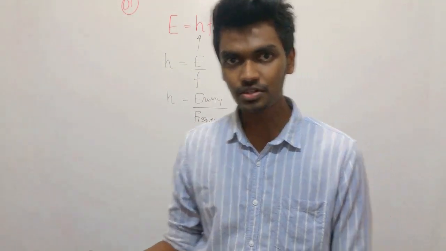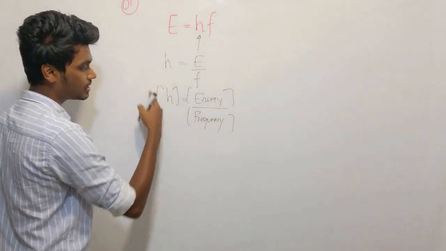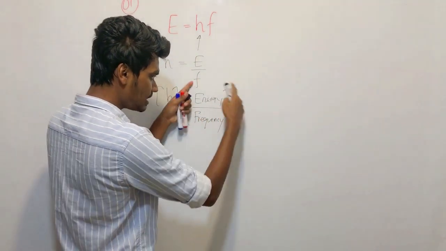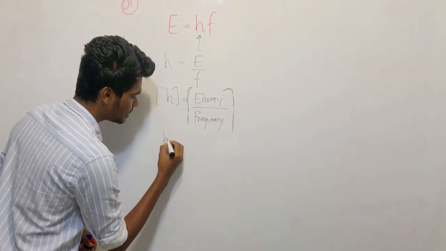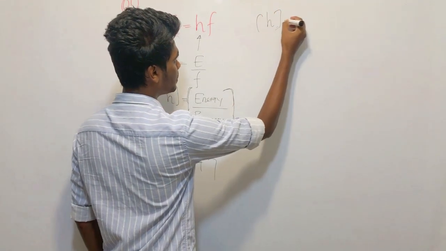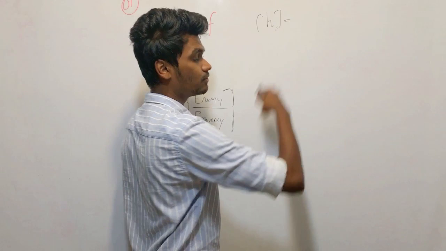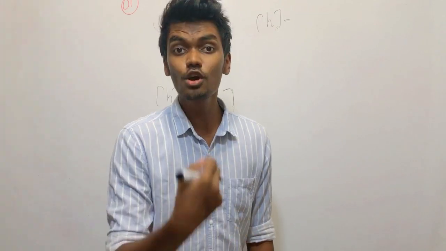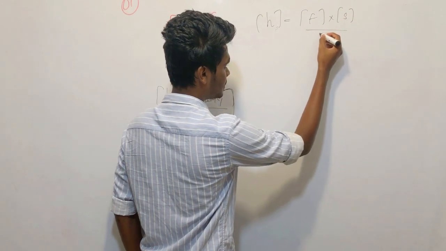If we are supposed to get the dimensions of Planck's constant, we have to include the dimension mark, to the left and the right. When it is a division, you can divide the dimensions separately. In that case, Planck's constant is going to be E, energy, over f. What are the dimensions of energy? If you can't remember, you will quickly have to know the equation of energy: force into displacement, so force into displacement over frequency.